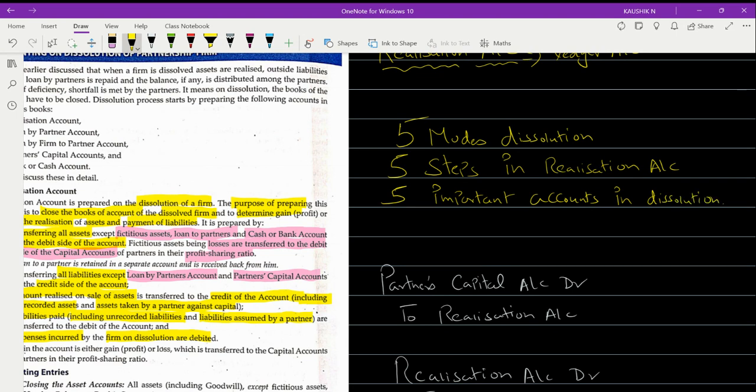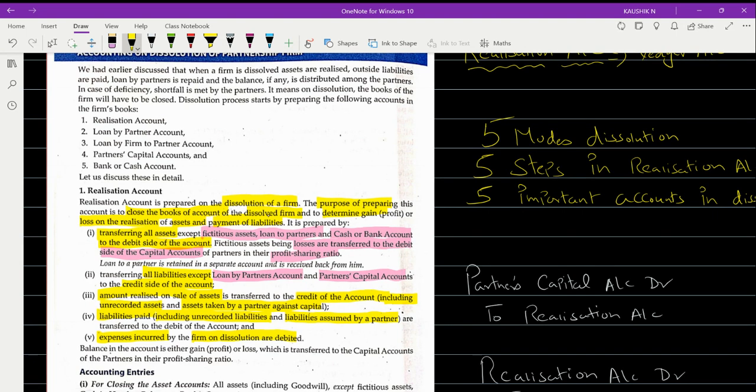Hope you remember these things. So it is five, as you can see here. Realization account, followed by the second account, loan by partner, loan by firm to partner, partner's capital account, and bank or cash account. These are the five important accounts that we'll prepare in dissolution. So look at this: five modes of dissolution, five steps in dissolution, five important accounts prepared in dissolution. And in terms of the important sections, totally there are four, but Section 48 has a bifurcation, A and B. So if you see it that way, how much does it become?